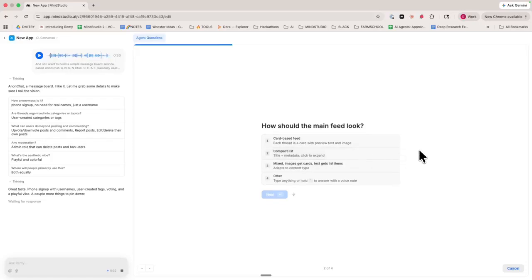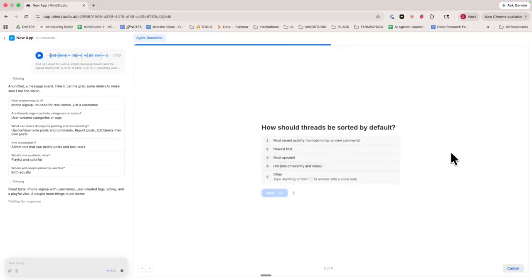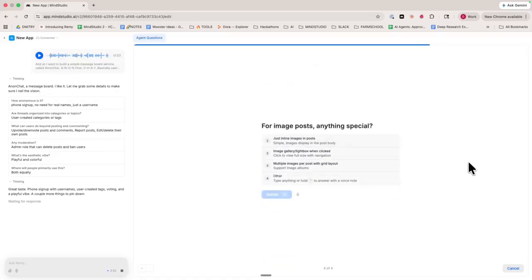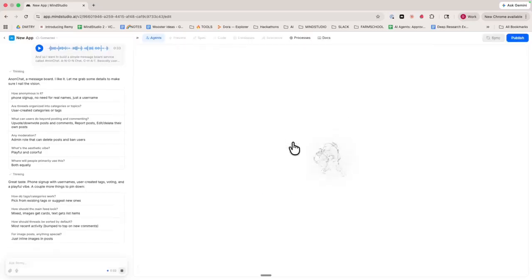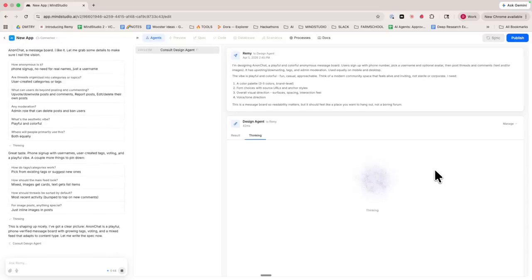How should the main feed look? Let's do mixed. Images get cards, text gets list items. How should threads be sorted by default? Let's go with number one, most recent activity. For image posts, anything special? Let's just do inline images and posts. And again, we can change all of these things later once Remy builds them. It's really easy for us to go back and forth with Remy and experiment with all kinds of different UIs and change our minds anytime we want.